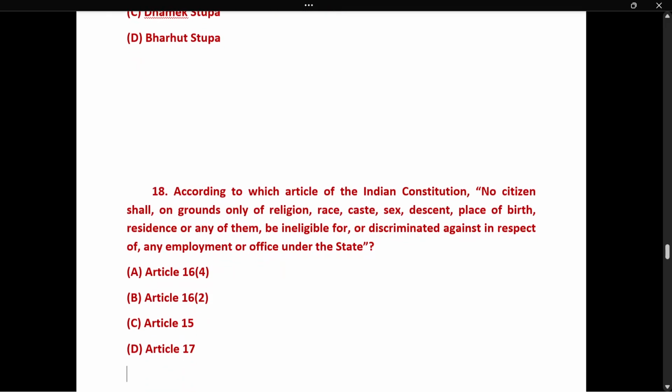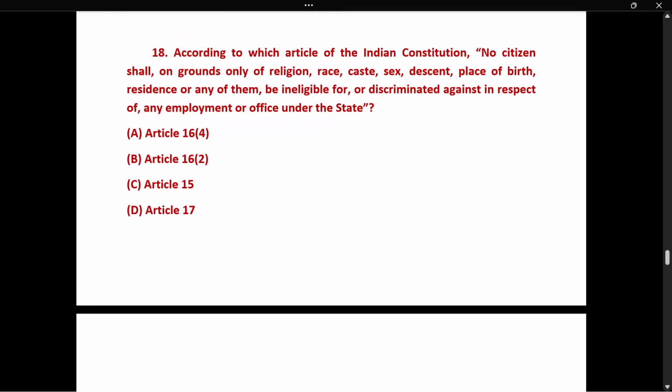Next, question number 18. According to which article of the Indian Constitution, no citizen shall, on grounds only of religion, race, caste, sex, descent, place of birth, residence, or any of them be ineligible for or discriminated against in respect of any employment or office under the state?